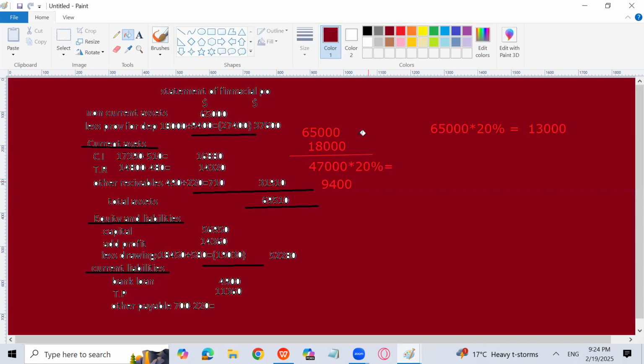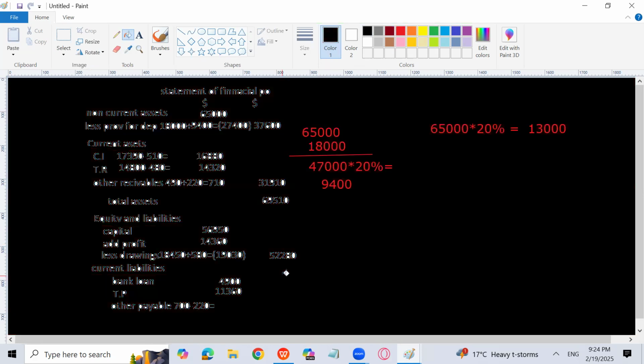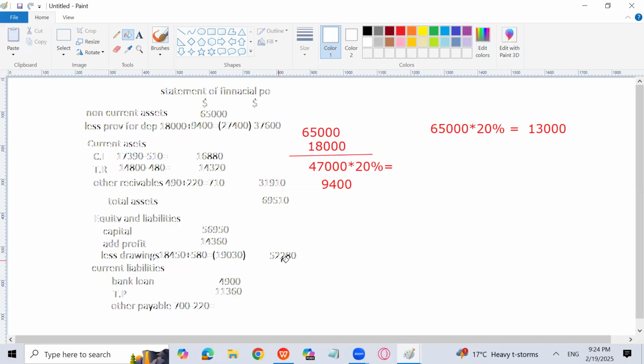ये part other receivables का था. ये हमारा part जो है वो that was not a part of the other receivables. Okay, so let's go for the next part.